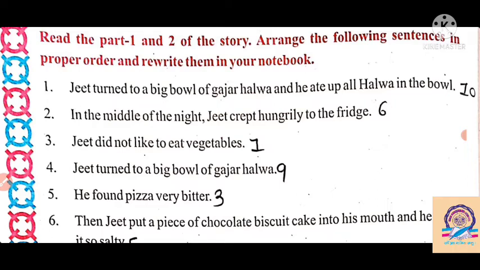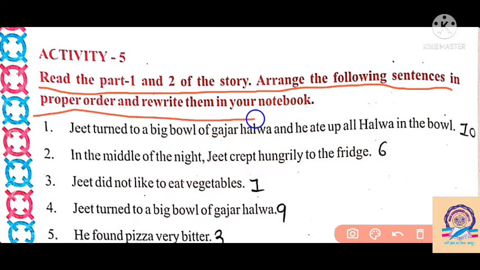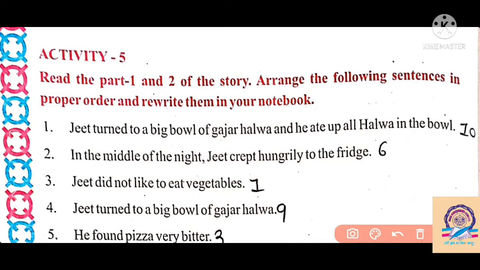So we see here in activity 5 that we read part 1 and part 2 of the story. Then arrange the following sentences in proper order and rewrite them in your notebooks. So we can say that what occurred first here: Jeet did not like to eat vegetables. This sentence comes first here.